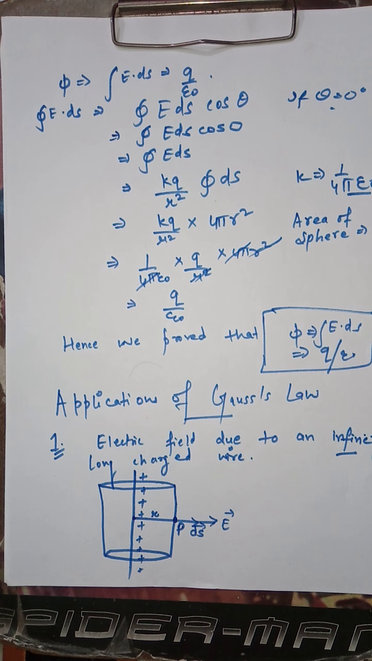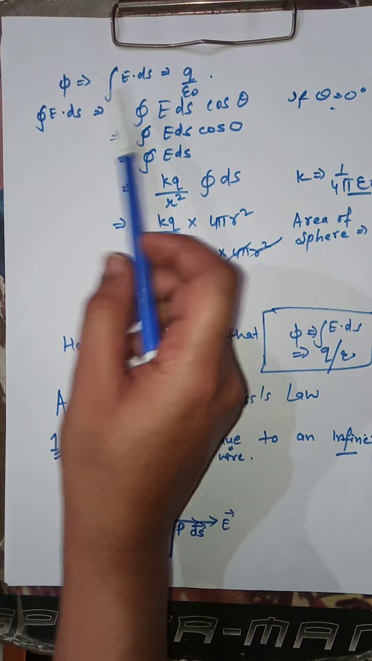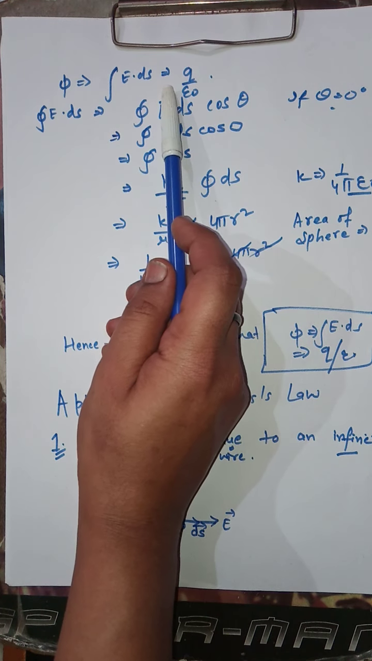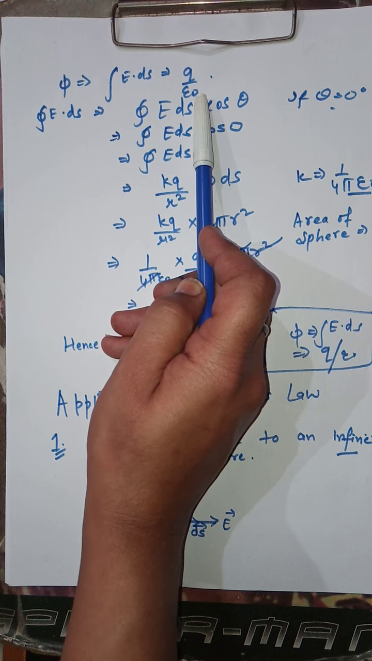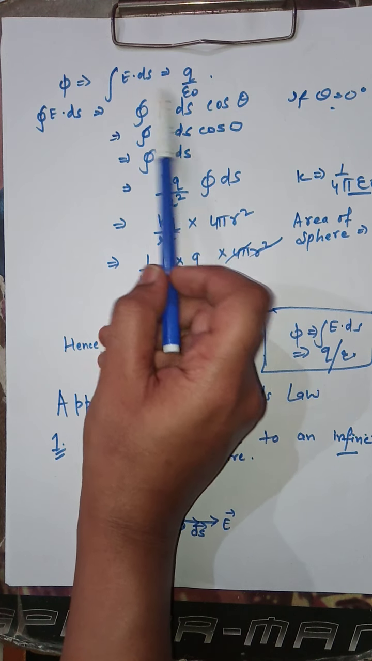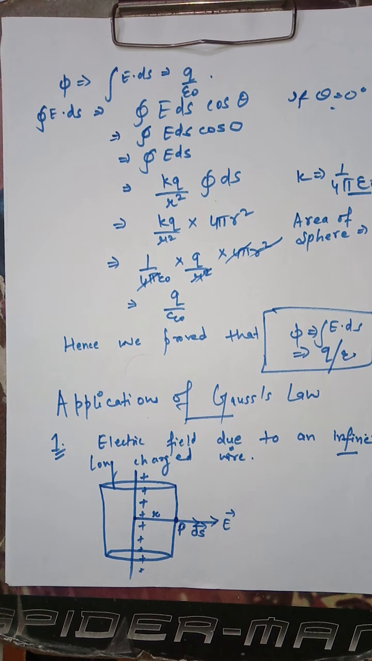Hello students, as your homework I have given you to prove that the electric flux phi is equal to integral E dot ds is equal to q by epsilon naught. As homework I have given you this particular statement and you need to prove it. Now let us consider its proof. In this video, in the starting, we are going to consider the proof of this particular mathematical expression of our Gauss law.